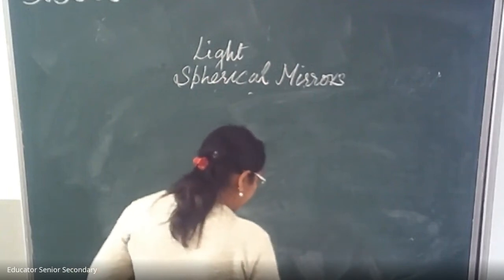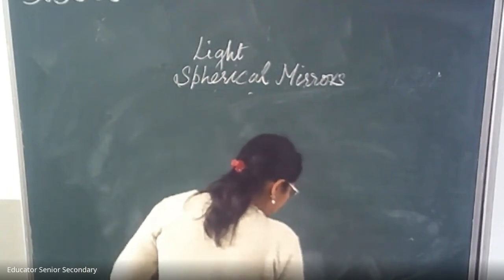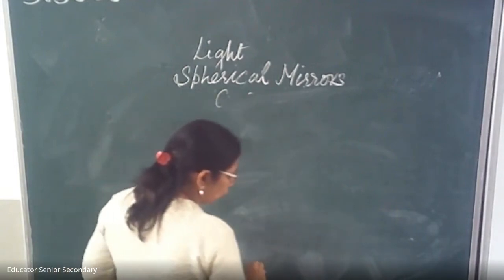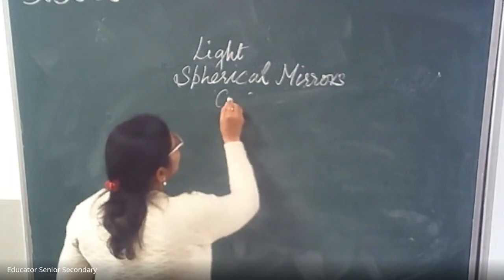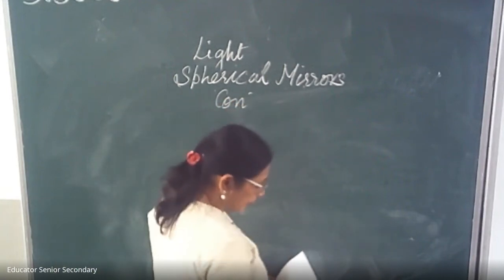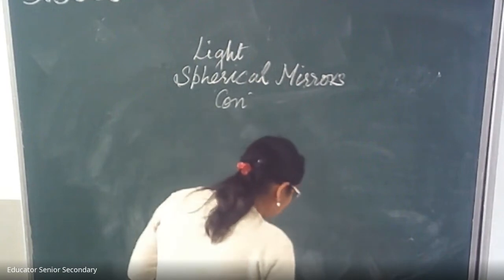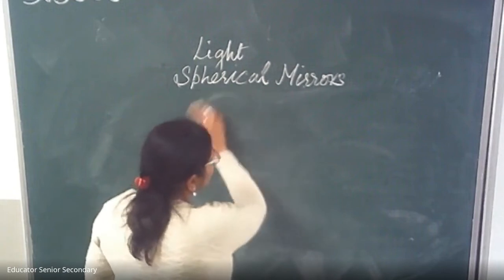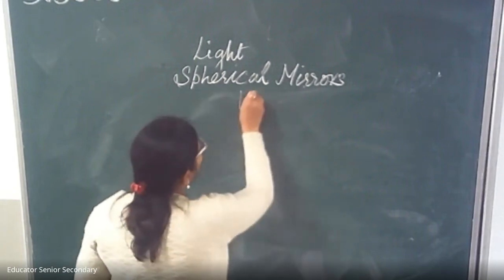Students, I told you already about the plane mirror. Now the concave mirror. You are not supposed to draw the ray diagram, only at what position what kind of image is formed. It is given in table 16.1.